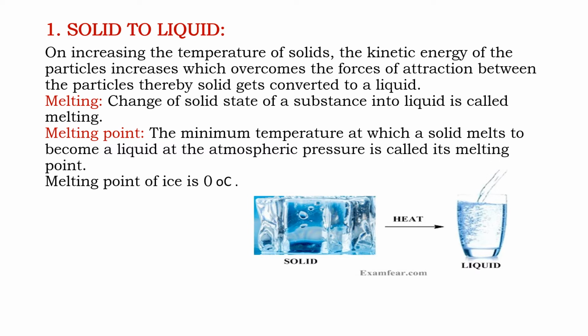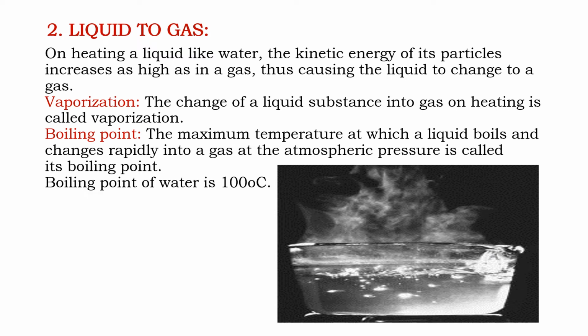So we can define melting. The change of solid state of a substance into liquid state is called melting. This is also known as fusion. Now we can define one more term, that is melting point. Melting point is the minimum temperature at which a solid melts to become a liquid at the atmospheric pressure. Melting point of ice is 0 degrees Celsius, or in Kelvin that is 273.15 Kelvin. So let us proceed to liquid to gases.